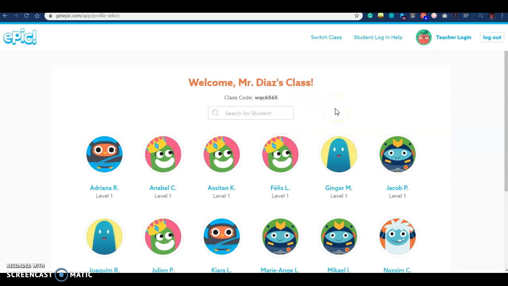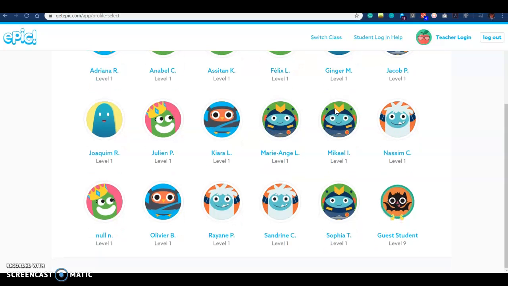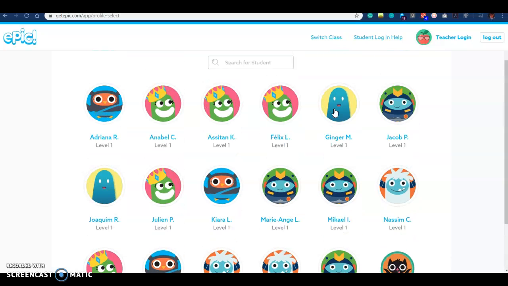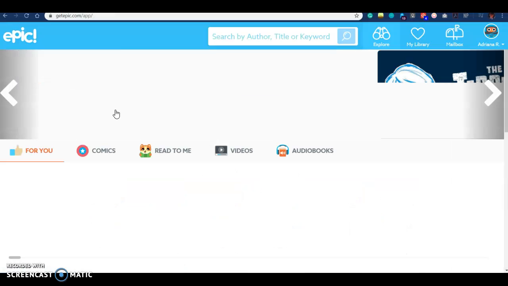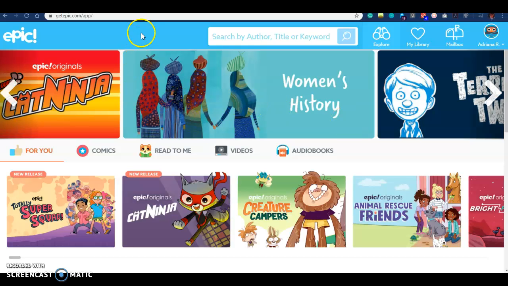In our class, you will find probably your name. If you don't find me, just write me a message on Classcraft, and I can try to work on the specific thing that you asked. I'm just going to give the example with Adriana. She's the first one. If you click on your name, you will be able to go and search for different kinds of books.